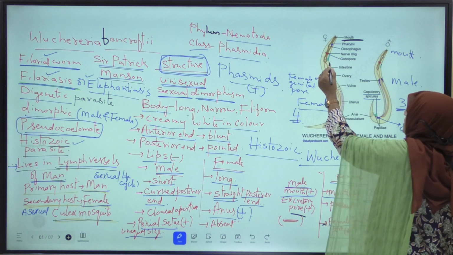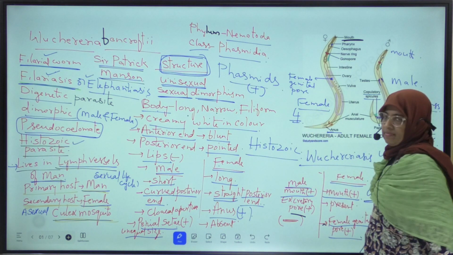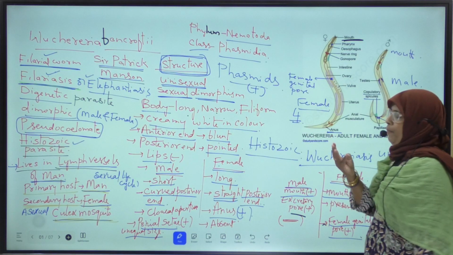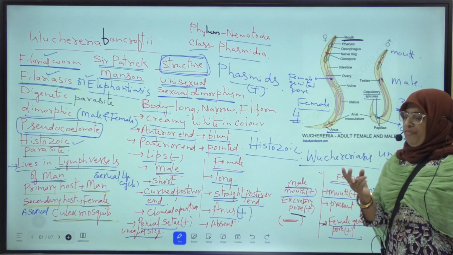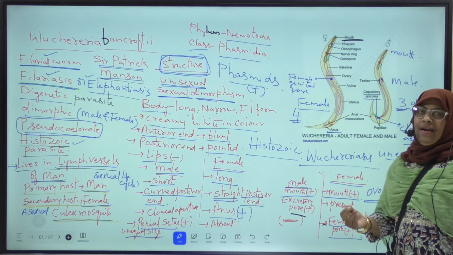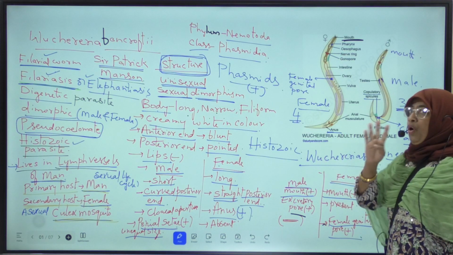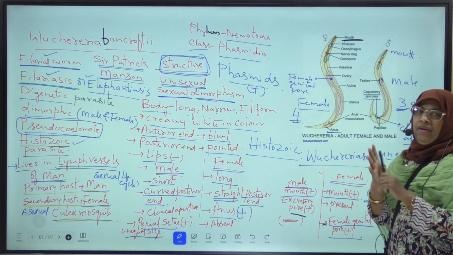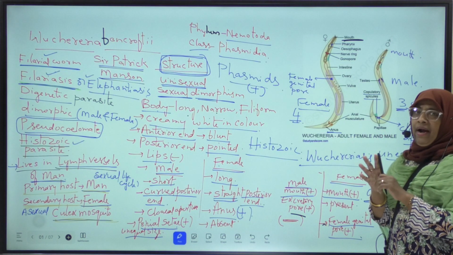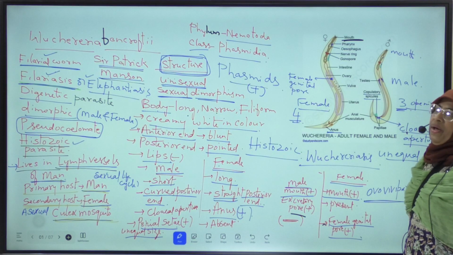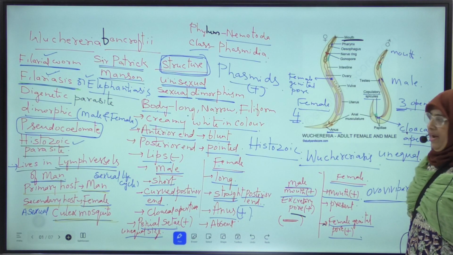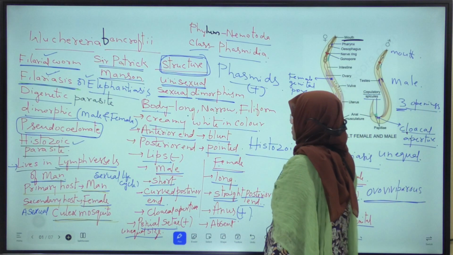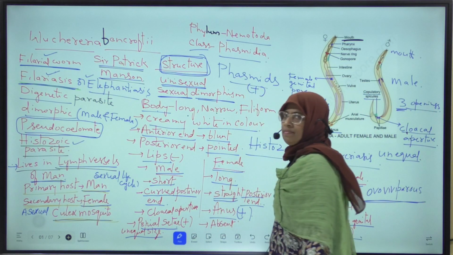Next, what are the 4 openings in the female filarial worms? Mouth, excretory pore, female genital pore and anus. Means in female 4 openings are present. Once again, mouth, excretory pore, female genital pore and anus. These are the 4 openings present in the female filarial worm. Okay. Is it clear?